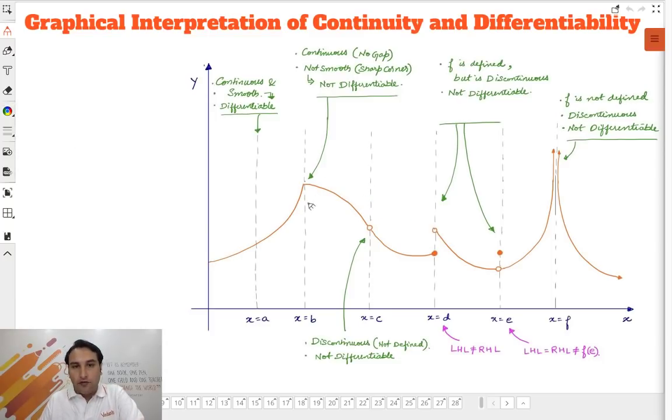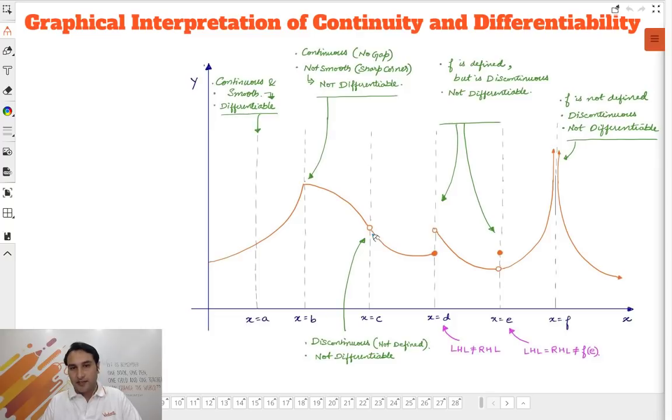Wherever the graph breaks, see there is a hole here. Wherever there is a hole, or wherever the graph breaks, those are the points where the graph is not continuous.